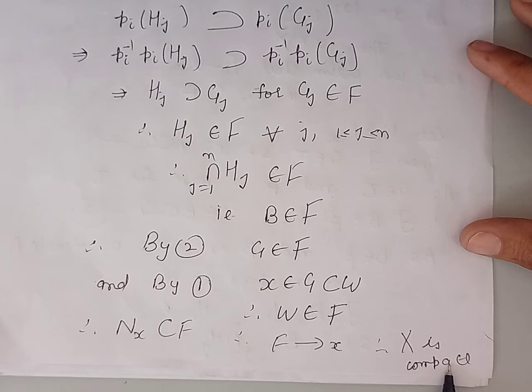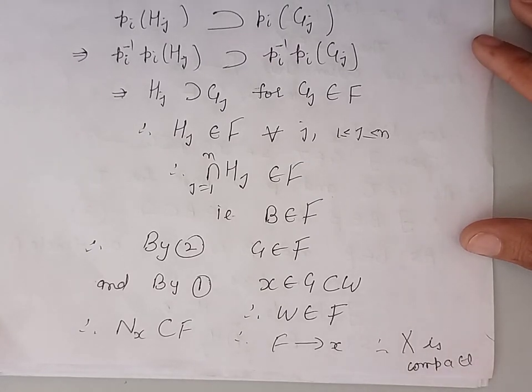So this proves that the product of compact topological spaces is again compact.